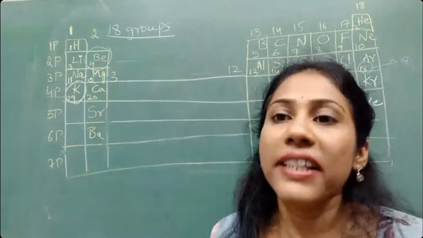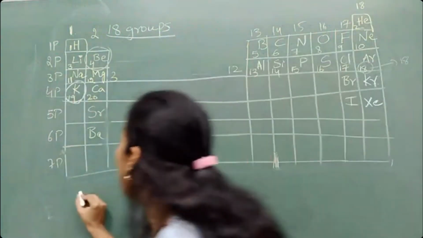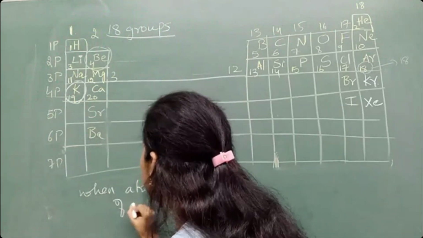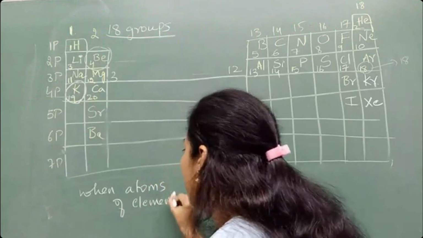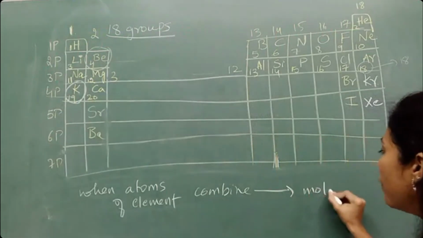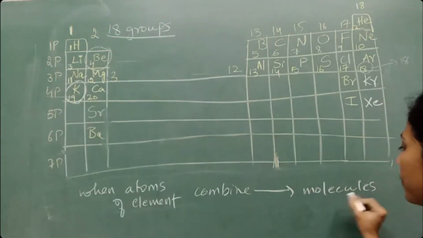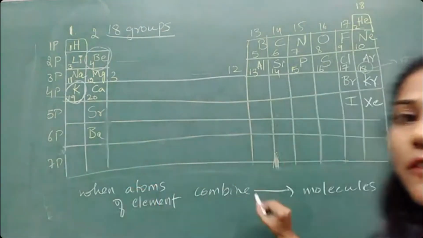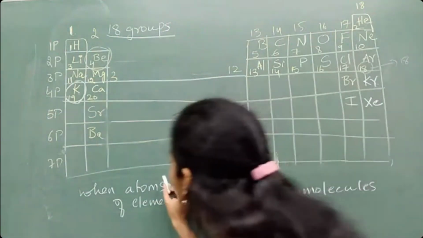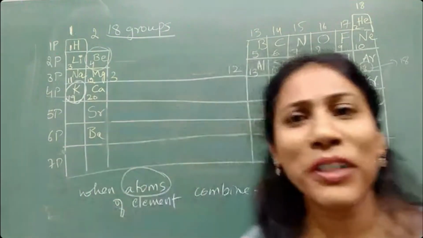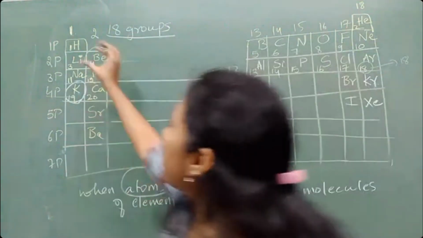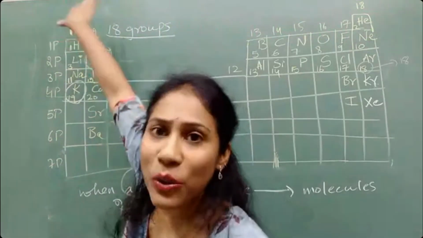At the start of the class, I told you that when atoms of an element combine, molecules are formed. So what is so special about the atom? It is present in an element. In hydrogen element, there are crores of hydrogen atoms.